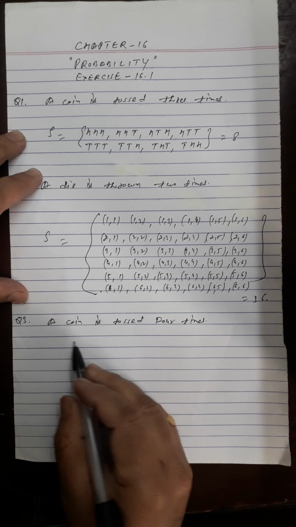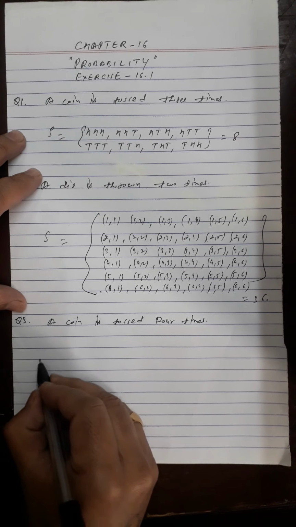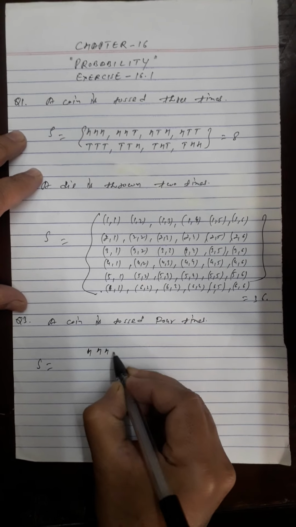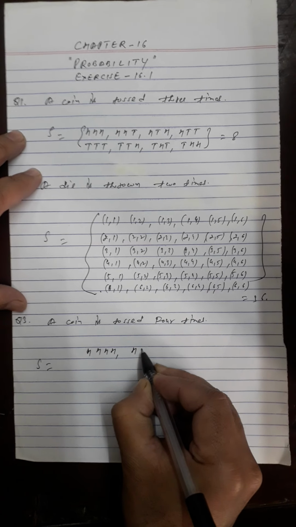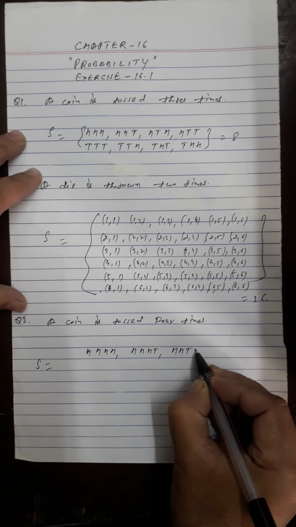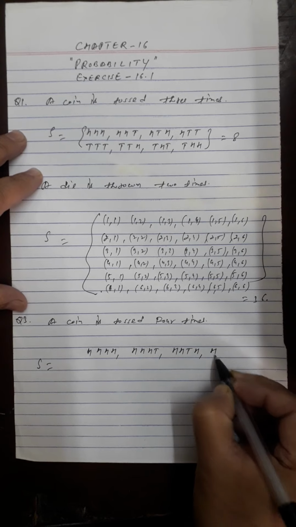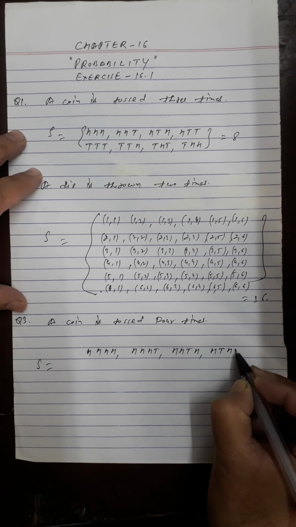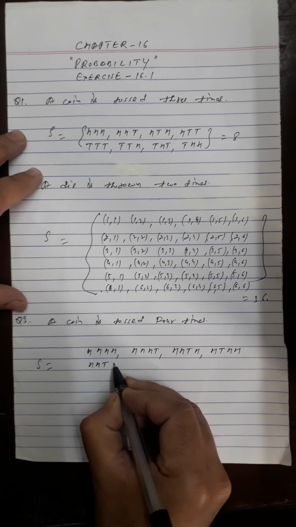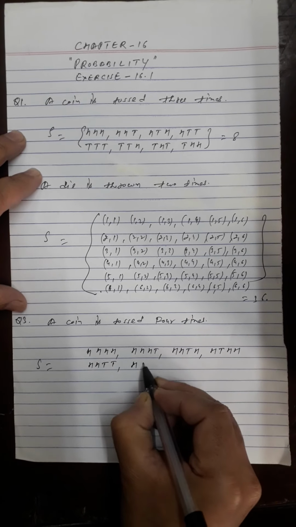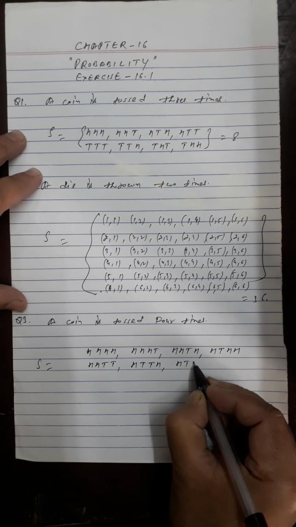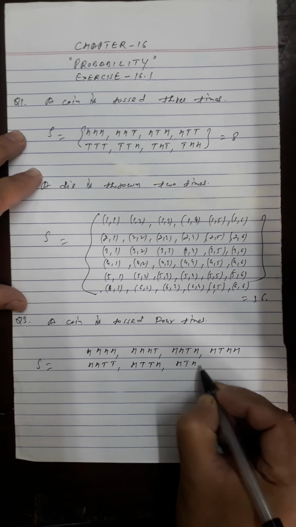Now question number 3: a coin is tossed 4 times. Then the sample space: head 4 times, HHHH. Then HHHT. We will change the position of T here: HHTH, then HTHH. Then after that we will introduce 2 tails like this: HHTT, HTHT, HTTH. Then head with triple tail, HTTT.